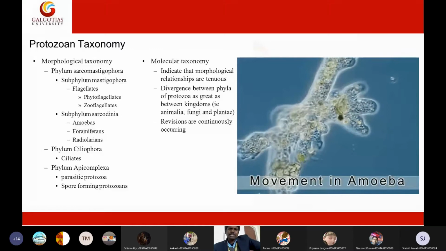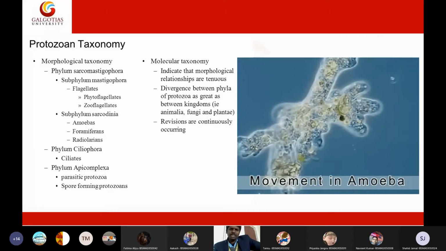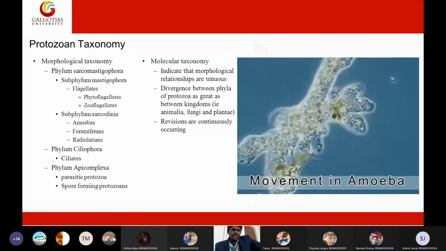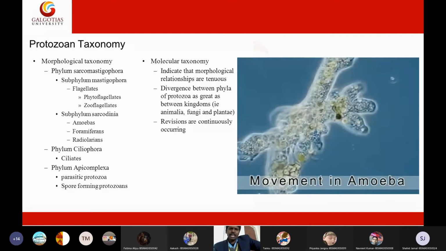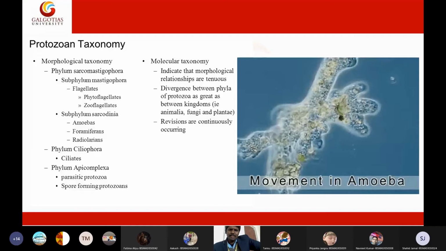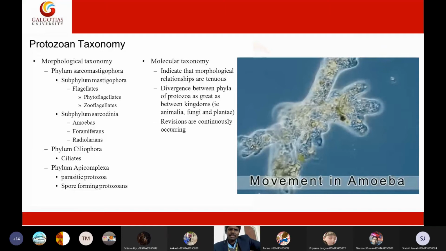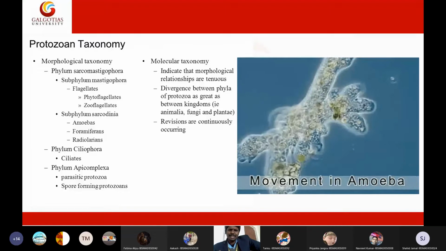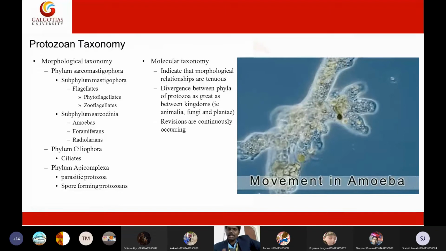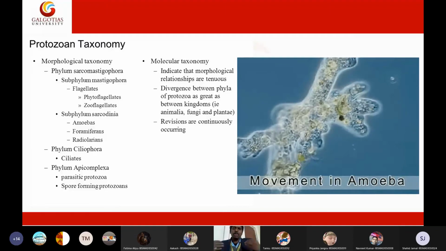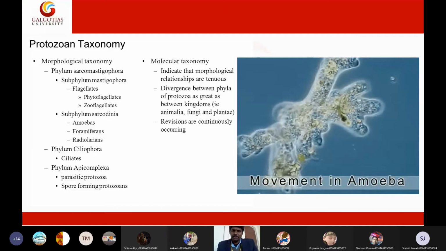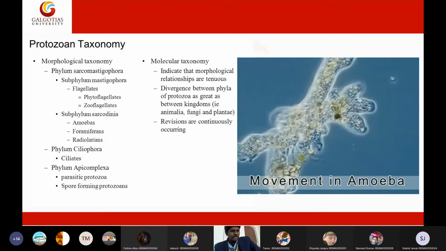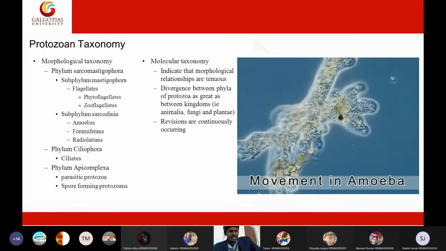All respiratory functions, excretory functions, digestive functions, metabolic functions, hormonal functions, immune functions, everything happens in a single cell, which is breathtakingly complicated. All types of functions that a complete multicellular organism like a human will do will be performed by a single cell amoeba, which is really interesting.